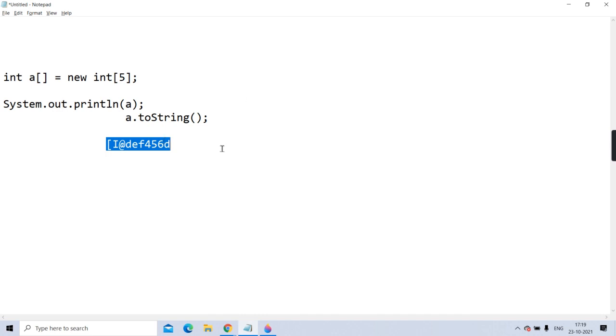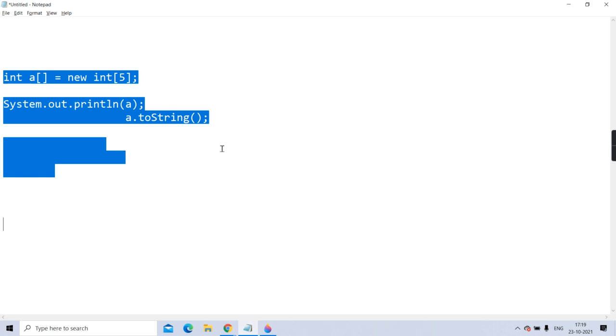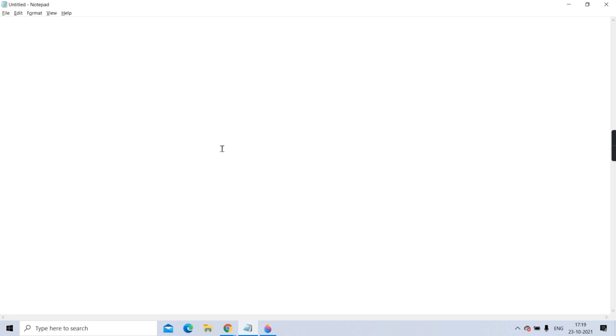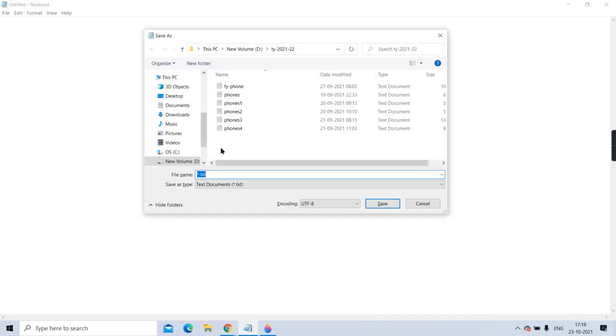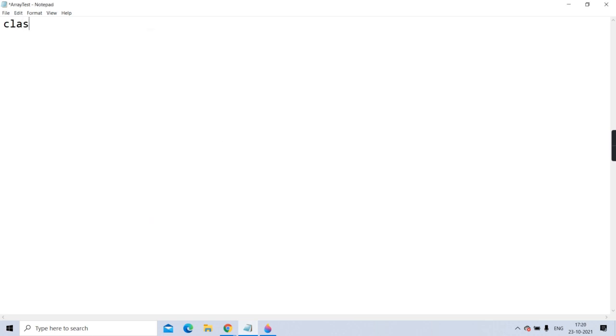With this, what I wanted to prove is that arrays are also objects. One very simple example I'll show you. I'll give the class name as ArrayTest.